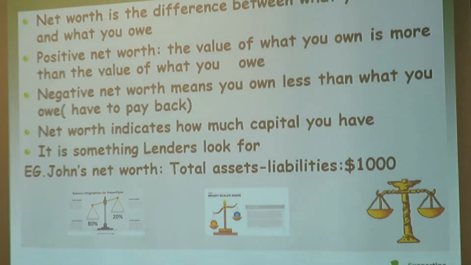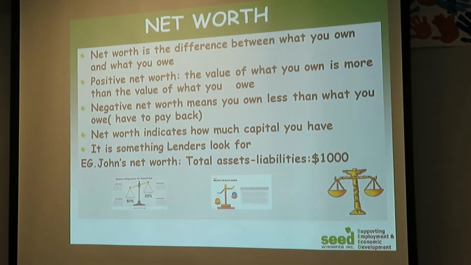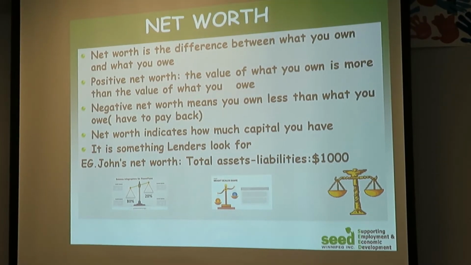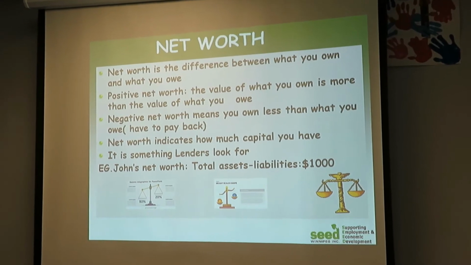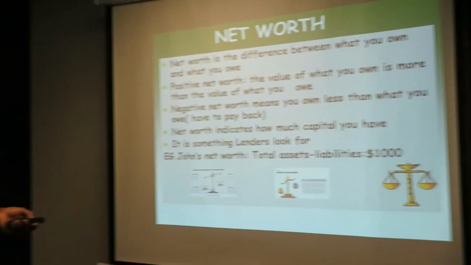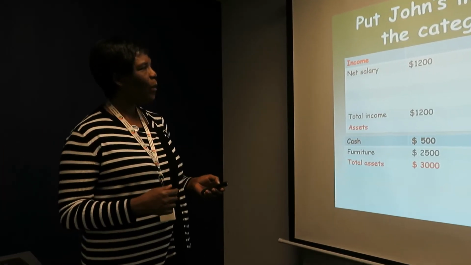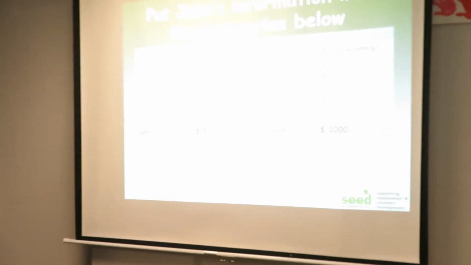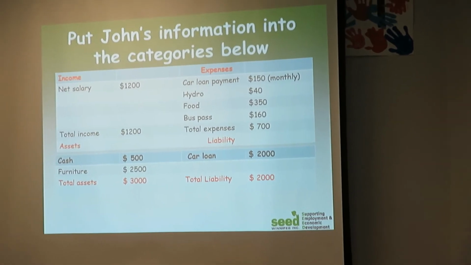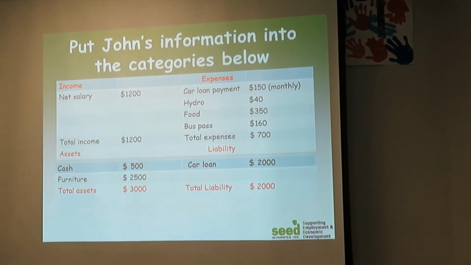So now we are talking about net worth, which is the difference, as we said, between what you own and what you owe. Now, from this chart, we have to see what we own and what we owe. What we have as assets is what we own.